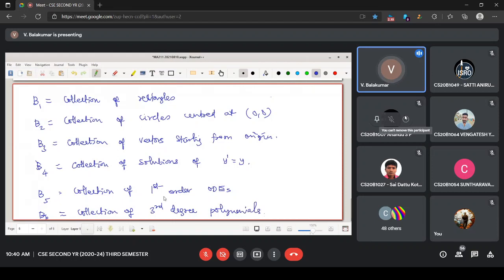You see, this first order, this third degree, this particular ODE, and vectors starting from origin, they are having some kind of reference. For example, if I'm giving an ODE, y double dash plus 2y equal to 3x. Is it belonging to this B5? That's my question. What's the answer?